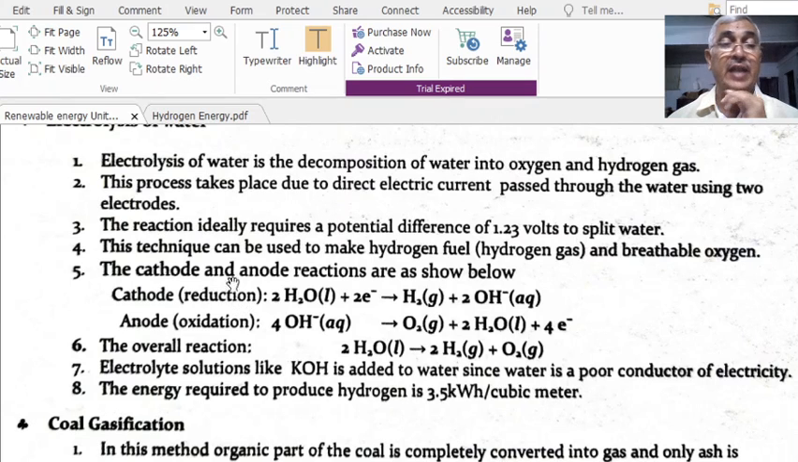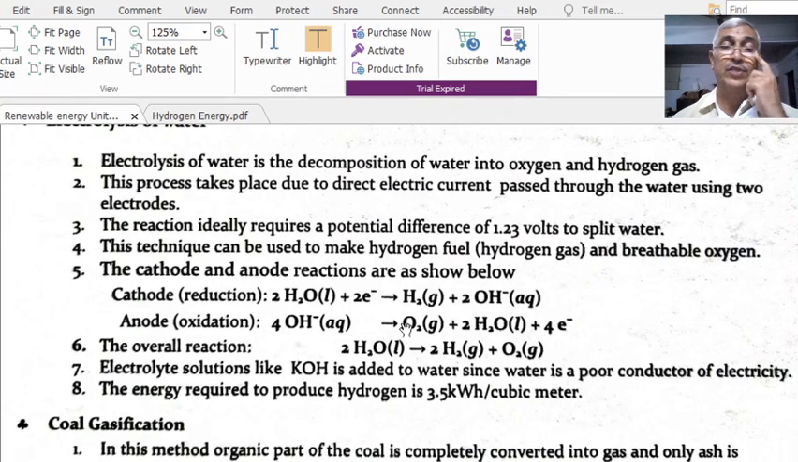The cathode and the anode reactions are as follows. At the cathode, reduction takes place. What is meant by reduction? One meaning of reduction is the addition of electrons. Therefore, in the reduction, liquid H2O, liquid water, combines with two electrons to give hydrogen gas and OH minus aqueous. And at the anode, oxidation will take place. Oxidation means liberation of electrons.